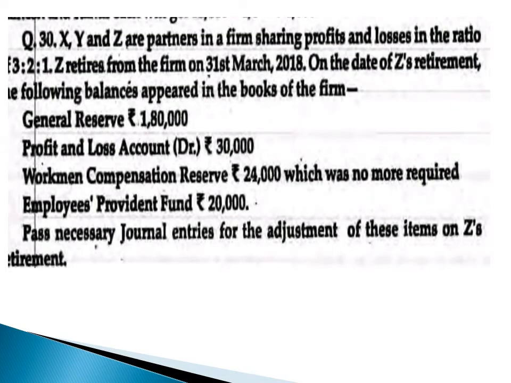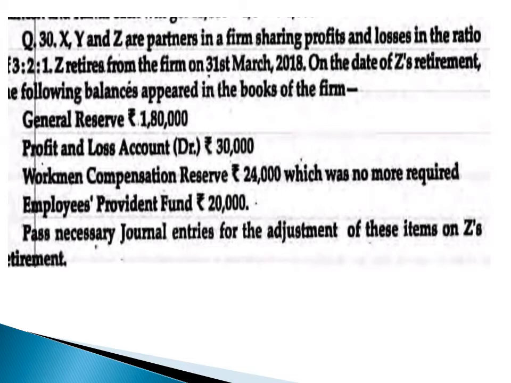I took one of the questions of the book. X, Y and Z are partners in a firm sharing profits and losses in the ratio of 3:2:1. Z retired from the firm on 31st March 2018. On the date of Z's retirement, the following balances appeared in the books of the firm. You can see the date of retirement, that is 31st March 2018, and all these reserves are given on this date. So Z will also get the benefit of these reserves.